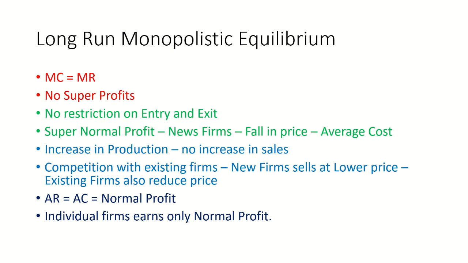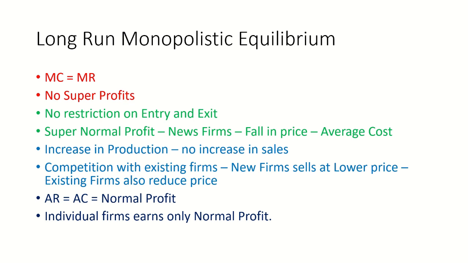Once again, if there is supernormal profit, the new firms will enter into the market and these new firms will absorb the supernormal profit. The reason is that there is no restriction on entry and exit. Next, when the new firms come into the market, there is an increase in production, but at the same time there is no increase in sales.